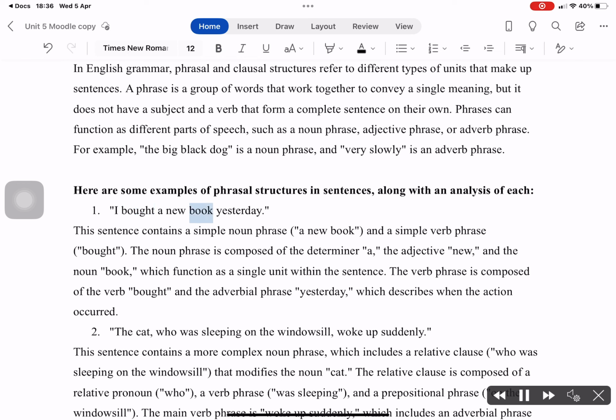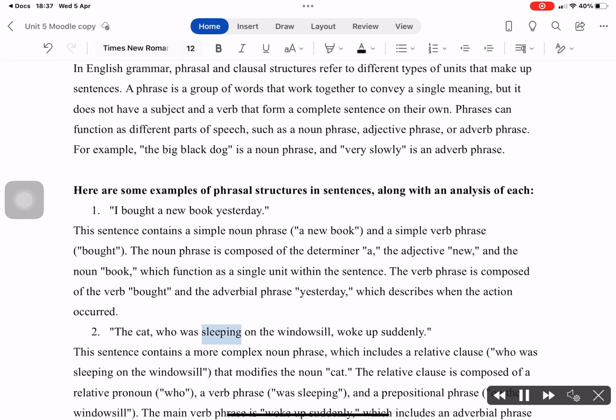1. I bought a new book yesterday. This sentence contains a simple noun phrase, "a new book," and a simple verb phrase, "bought." The noun phrase is composed of the determiner "a," the adjective "new," and the noun "book," which function as a single unit within the sentence. The verb phrase is composed of the verb "bought" and the adverbial phrase "yesterday," which describes when the action occurred.